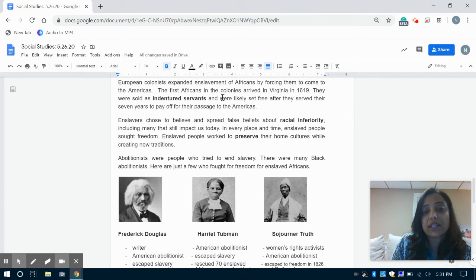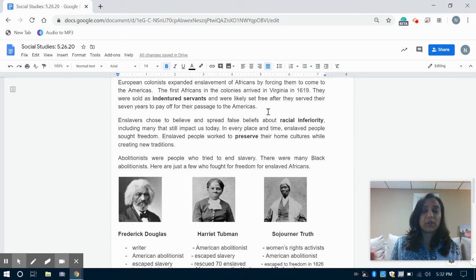The first Africans in the colonies arrived in Virginia in 1619. And I just want to pause there. 1619. That was the first time that enslaved Africans were brought to this land. Last year was 2019. So that marked 400 years since the first group of enslaved Africans were brought to this land. They were sold as indentured servants and were likely set free after they served their 7 years to pay off their passage to the Americas.